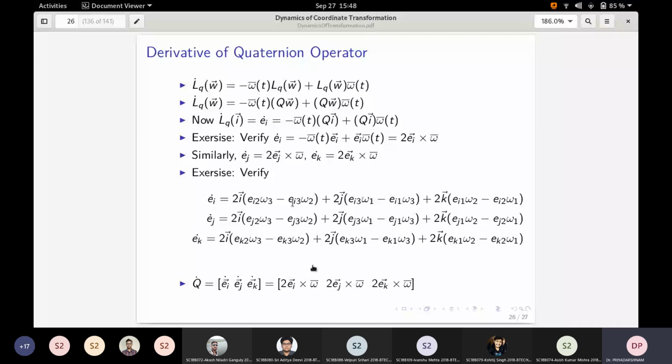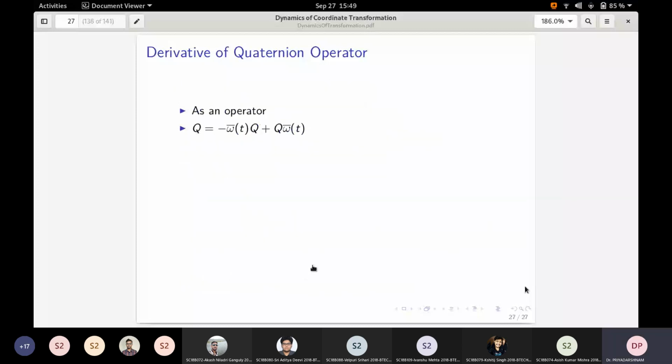And if you take omega common, what will you get? You will get Ei, Ej, Ek cross producted with 2 times the omega bar vector. In matrix multiplication form, you have this capital omega matrix. So Ei, Ej, Ek is multiplied with the capital omega matrix. So Q dot equals Q times the Ei, Ej, Ek, which is your Q matrix. We are getting back all the same results. So this is Q dot.